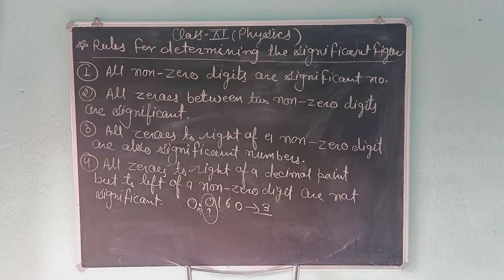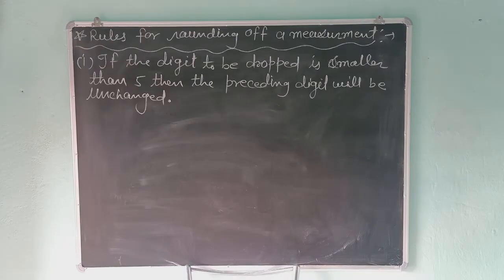Okay students, the next topic is rounding off. These are the rules for rounding off a measurement.